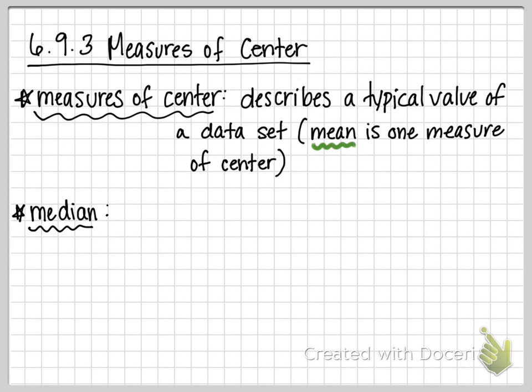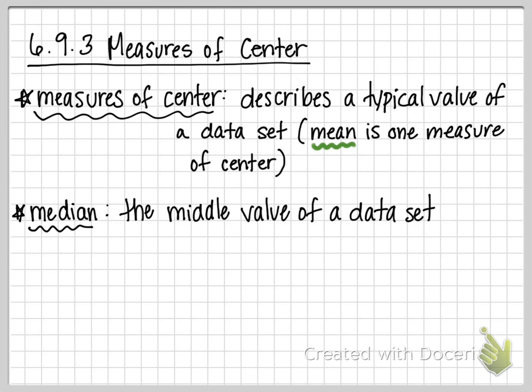All right, the two others that we're going to talk about today are the median of the set. And the median is just the middle value. So if you line all the numbers up in a data set from least to greatest, the number that's exactly in the middle is the median.